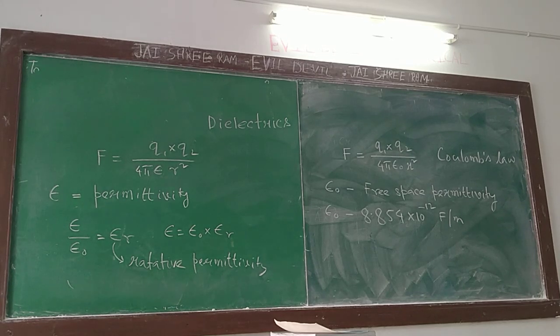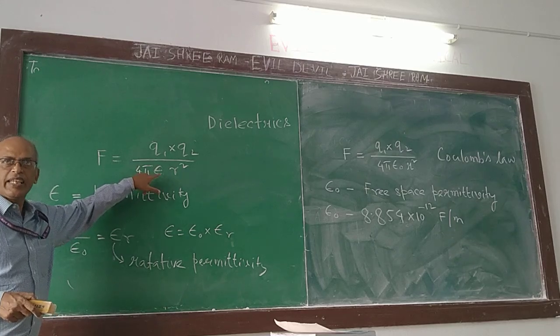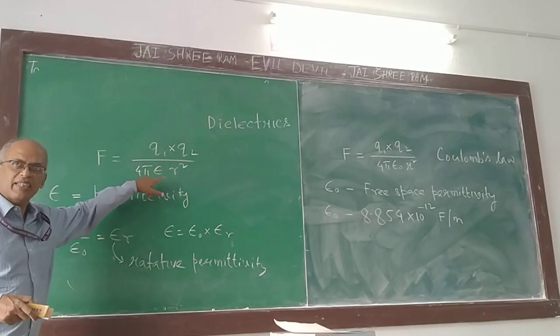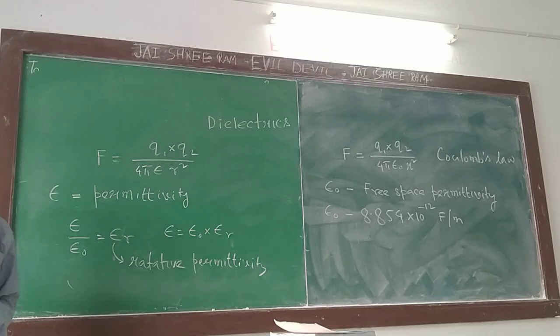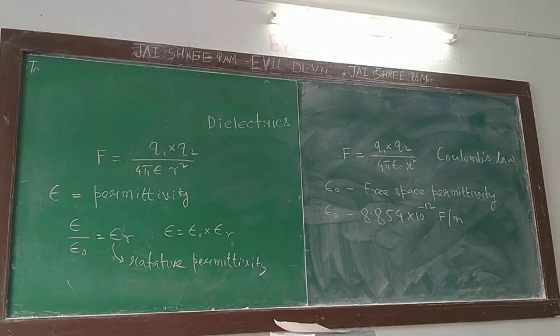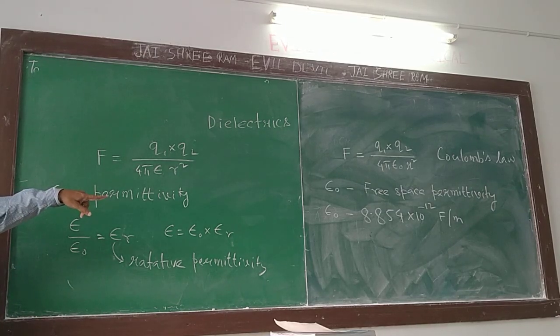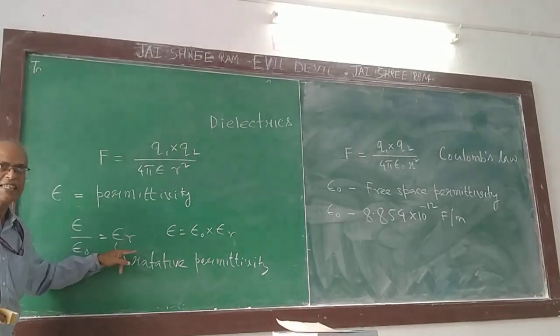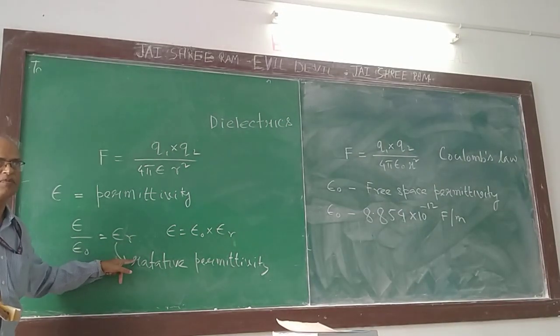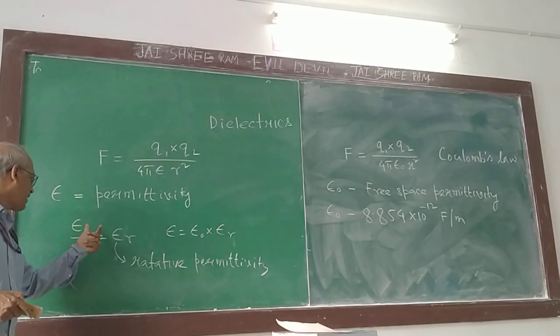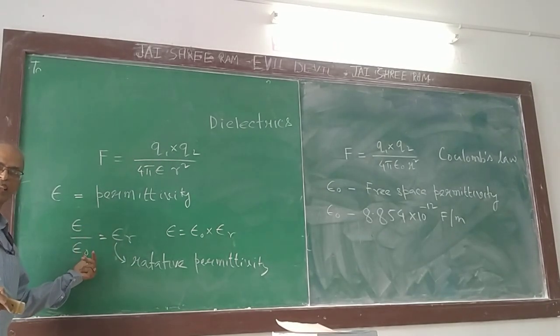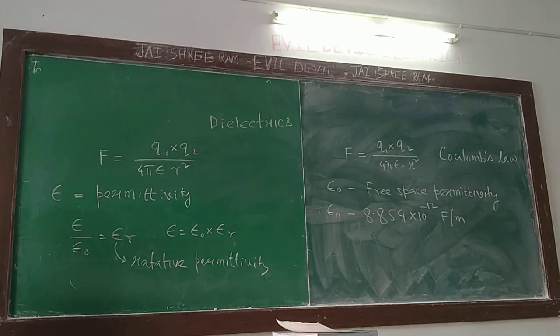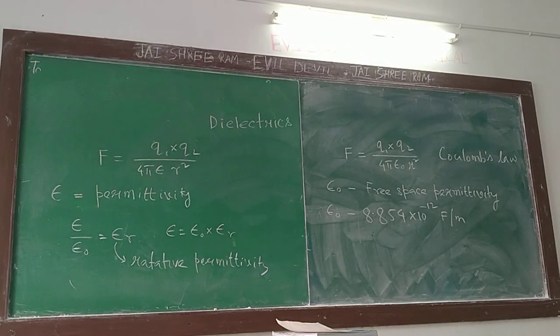So we can write this formula with epsilon naught epsilon r, or simply epsilon. Epsilon is called permittivity, epsilon r is called relative permittivity. Epsilon has the same dimension as epsilon naught. What is the dimension of epsilon r? It is dimensionless. It is just a number, a dimensionless quantity.